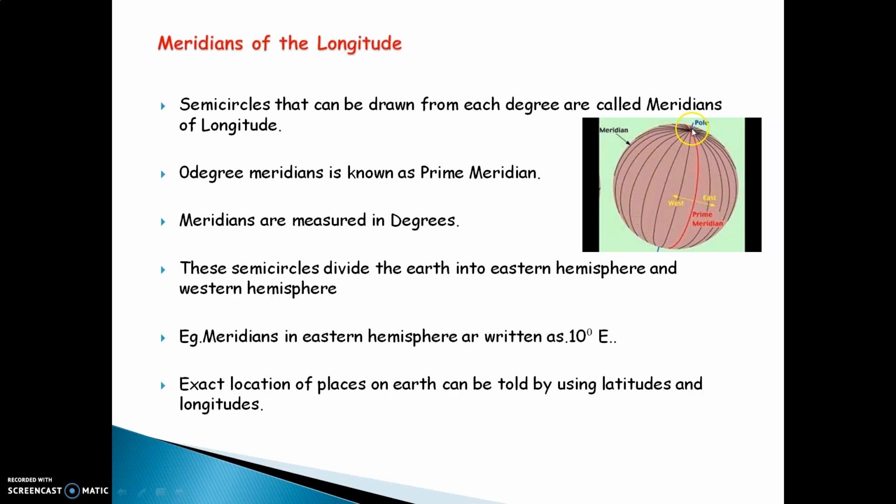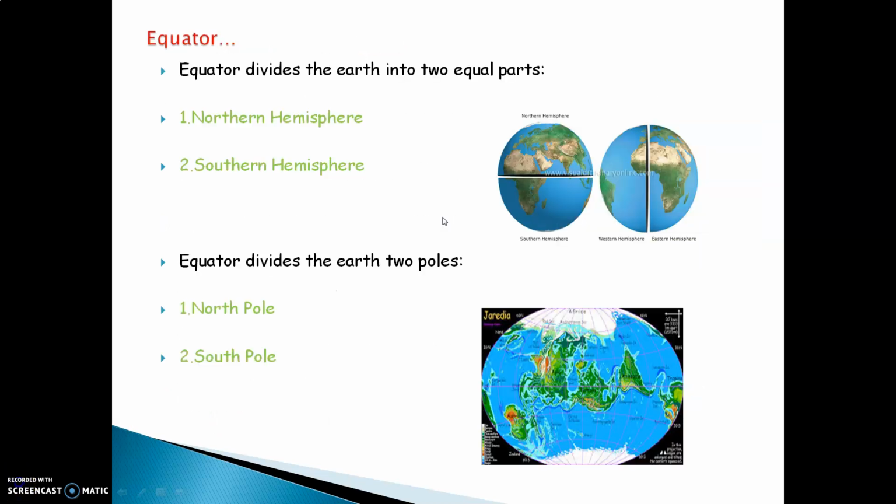Now these are not called parallels. Why? Because they intersect each other. You will see in this image, they are meeting each other, therefore they cannot be called parallels, they are called meridians. Meridians are always measured in terms of degree. These semicircles divide the earth into eastern hemisphere and western hemisphere. Exact location of the places on the earth can be told by using latitudes and longitudes.